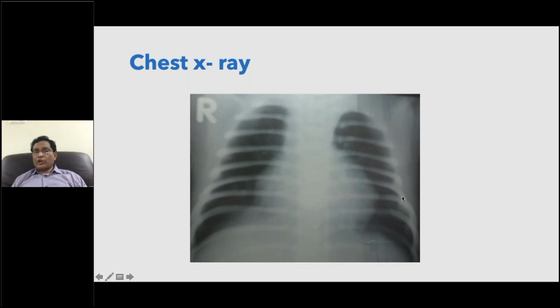This X-ray showed a normal cardiothoracic ratio, but look at the lungs. Lungs are dark, no vascularity, absolutely. This is called oligemia. When you have vascularity which is not seen in the middle third, we call it oligemia.